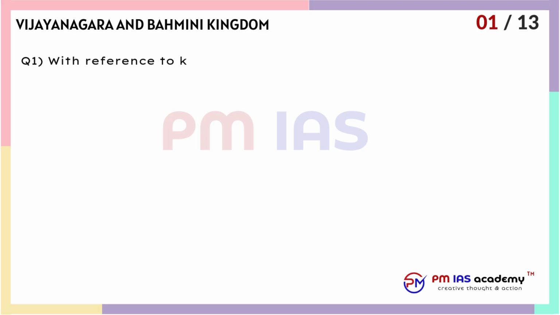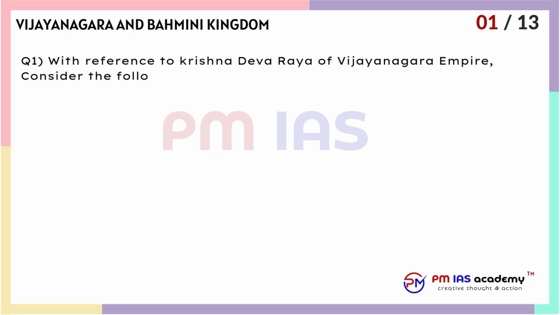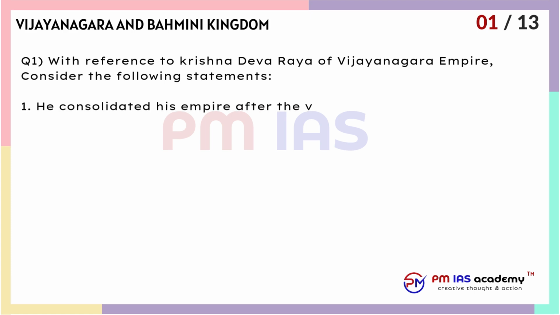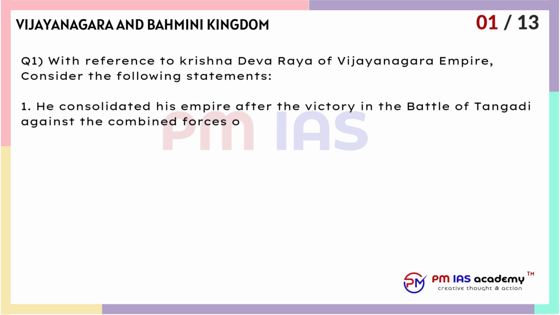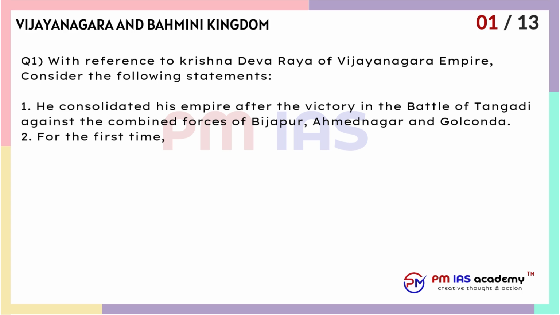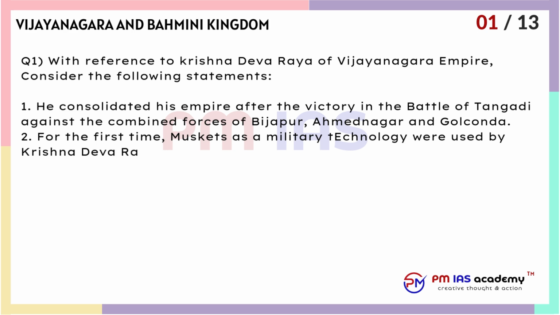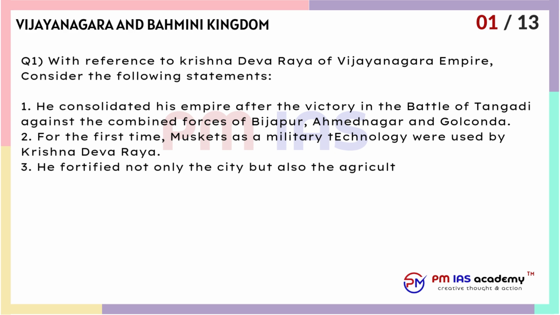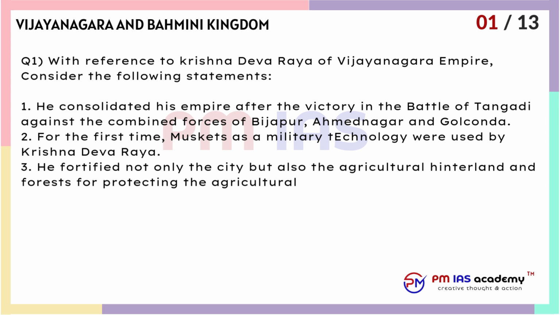Question 1. With reference to Krishna Deva Raya of Vijayanagara Empire, consider the following statements. 1. He consolidated his empire after the victory in the Battle of Tangadi against the combined forces of Bijapur, Ahmednagar and Golconda. 2. For the first time, muskets as a military technology were used by Krishna Deva Raya. 3. He fortified not only the city but also the agricultural hinterland and forests for protecting the agricultural belts. Which of the statements given above is correct?